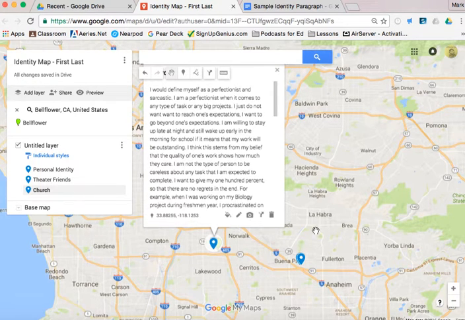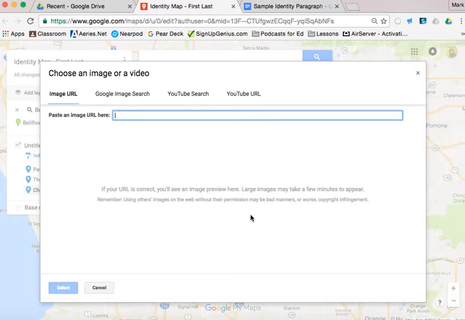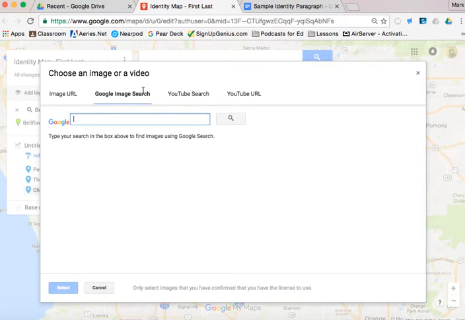Now, when I say play around, I want you to start messing around with the images. The problem with the images is it's really difficult, and we can maybe try to problem solve this year, but getting your own pictures in there is kind of complicated. So I would start by doing a Google image search, okay, of specific things that you're looking for.